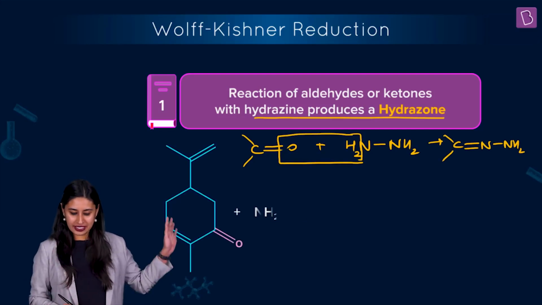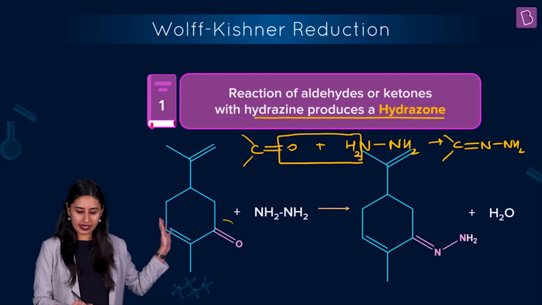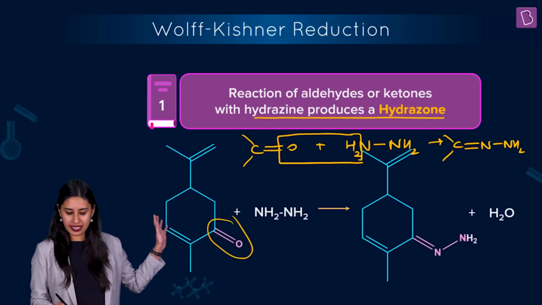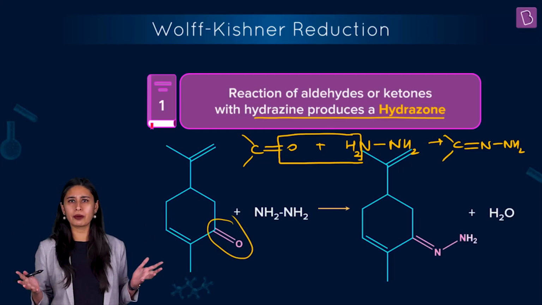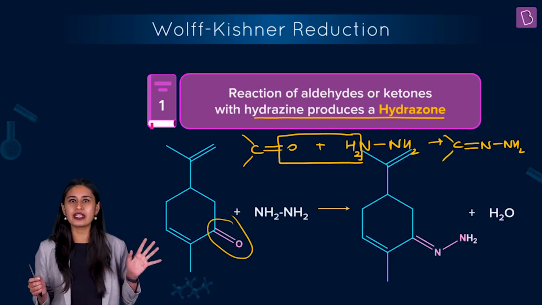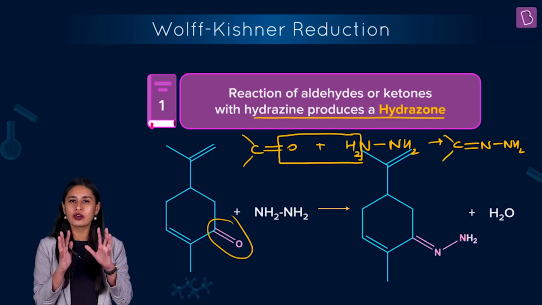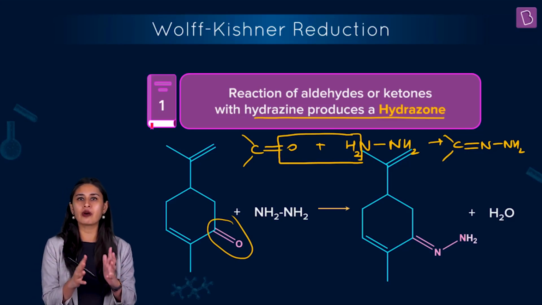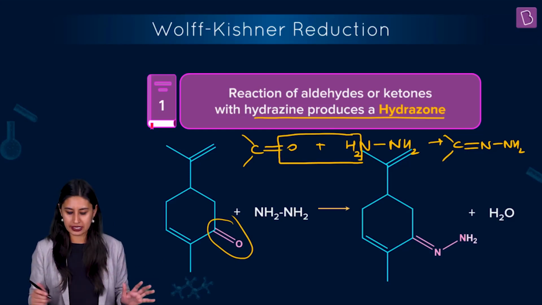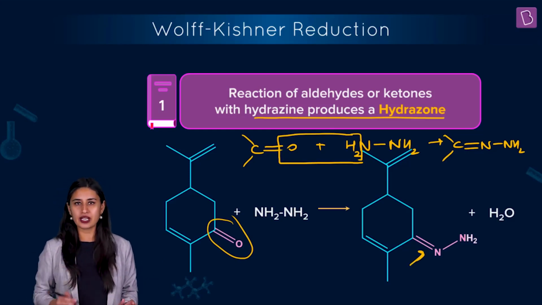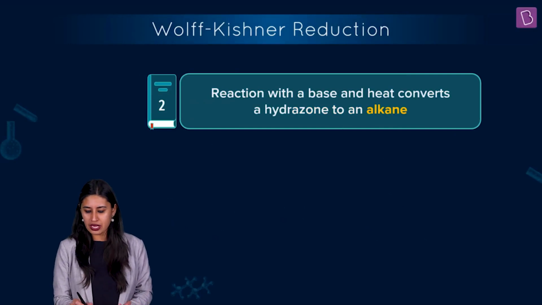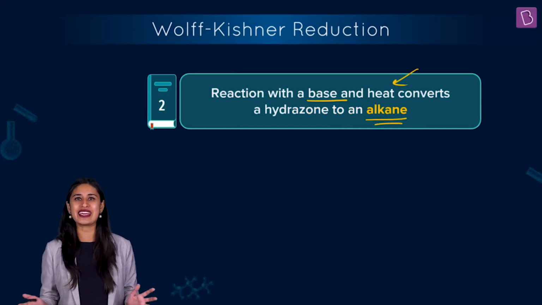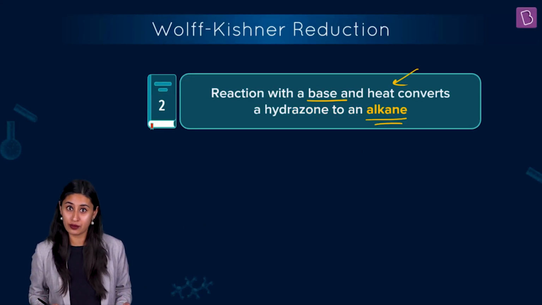So this is clear. Though the compound may look very complex, a very small little thing is happening here. The unlayering is just realizing that the carbonyl compound needs to be reduced. That's it. So first we get a hydrazone, and then reaction with a base and heat converts the hydrazone to an alkane, which was what our agenda was.